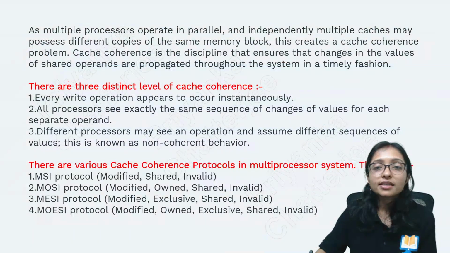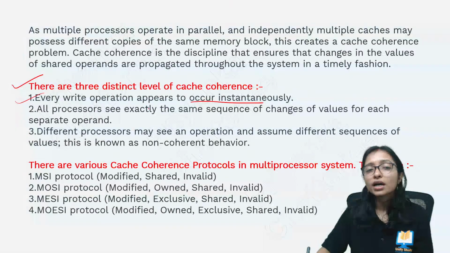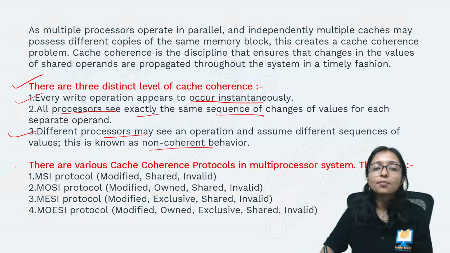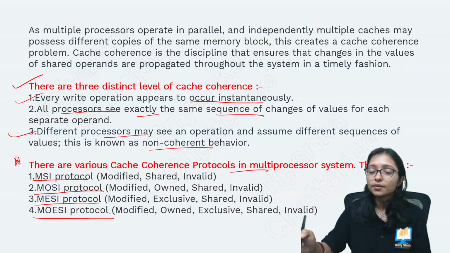So here you can see that there are three distinct levels of cache coherence. It is a little bit in detail. Every write operation occurs inconsistently, or processors see exactly the same sequence. Different processor, here non-coherent, and here are some more cache coherence protocols: MSI protocol, MOSI protocol, MESI protocol, MOESI protocol.